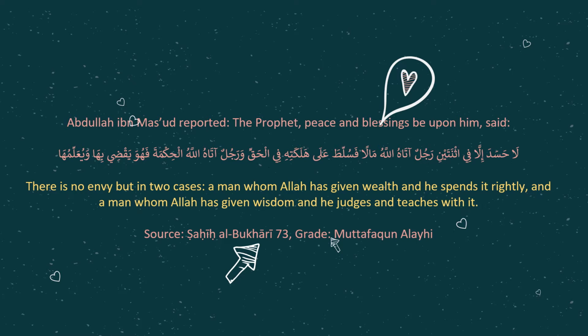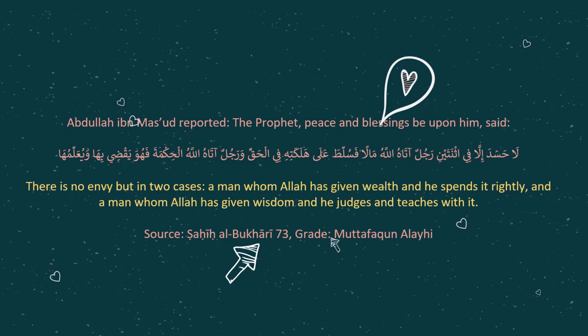In Islam, there are only two things that we can envy. The first one is those whom Allah has given wealth. Okay, they are rich and they spend it rightly, obviously in a good way, to give sadaqah, to help people. And another one is the man whom Allah has given wisdom and he uses it wisely. He judges and teaches with it. So these are the two people that you should envy.